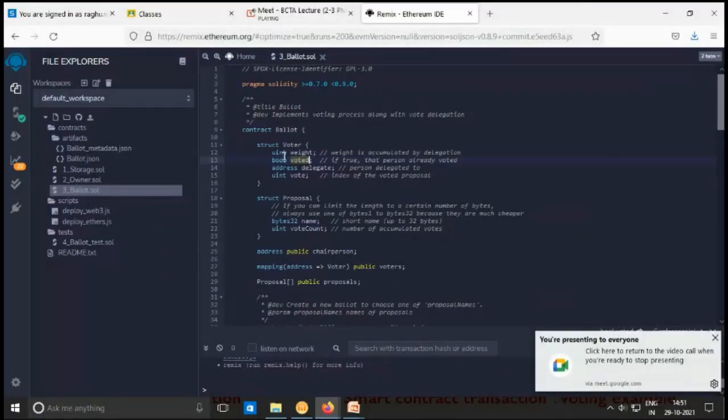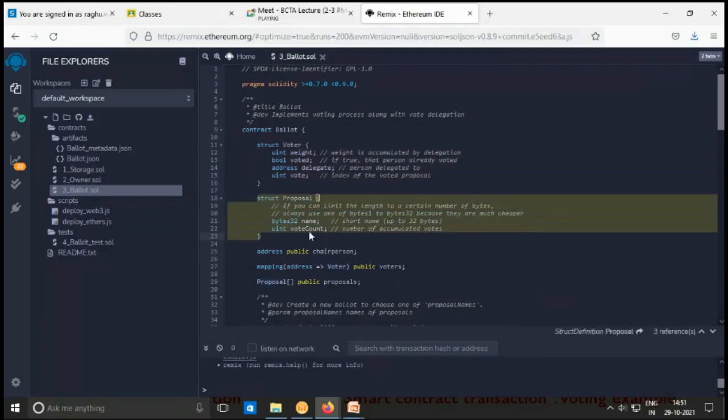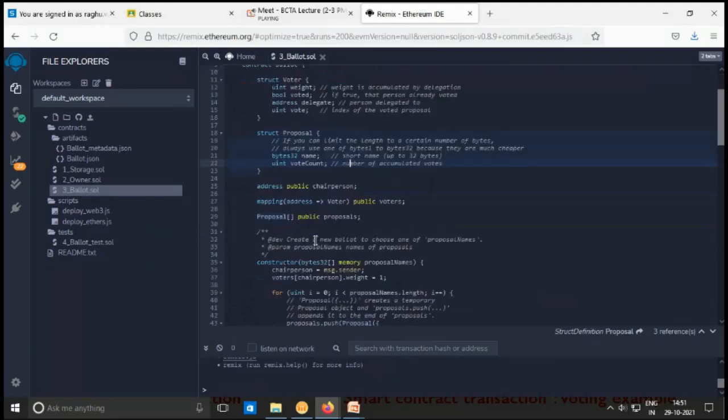So here, bool voted. Next is address delegate, the person to delegate this particular vote to. Next is uint vote, the index of the voted proposal. So these are the things required, and this is made as a structure. Struct Voter is simply like our C programming structure. And for proposal also a structure has been mentioned. The proposal will have a proposal name and how many votes it has got. For this, a structure has been maintained.